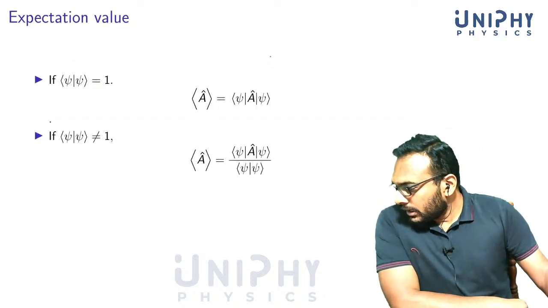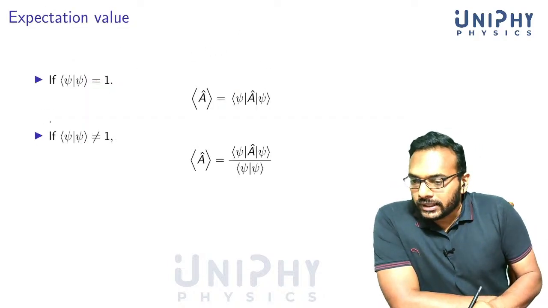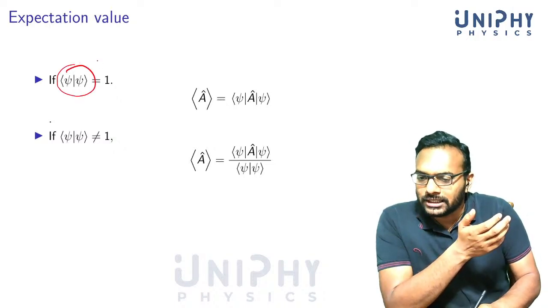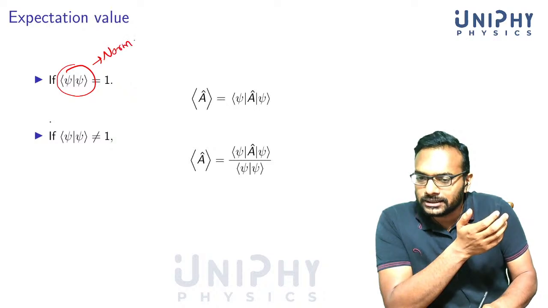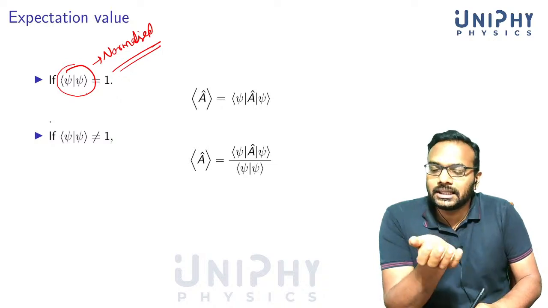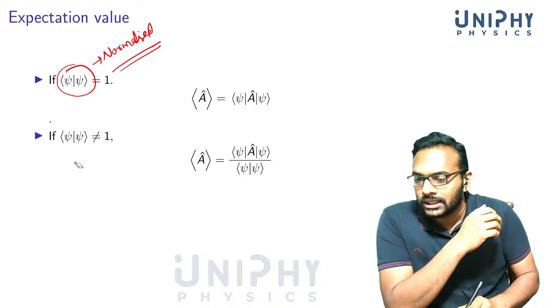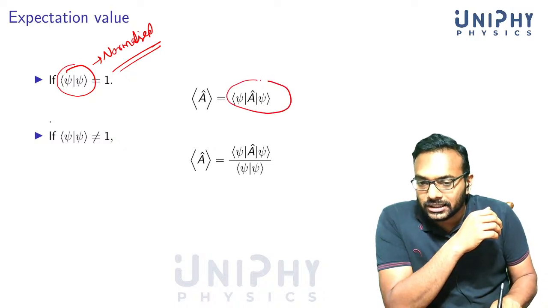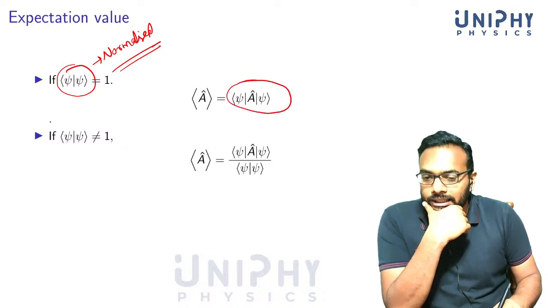Okay. Now let's go into expectation value. Now let's work with normalized vectors. This means that this is normalized, which means that <psi|psi> is equal to 1. In that case, we say that this is the expectation value of an operator A.